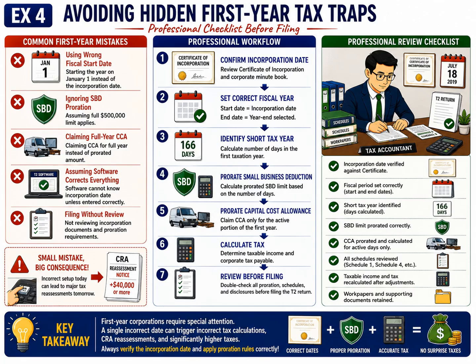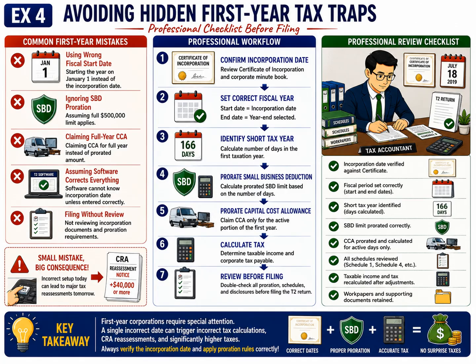Only after these adjustments have been completed does the accountant calculate the corporation's taxable income and corporate tax payable. Finally, before submitting the T2 return, the entire return is reviewed one last time to verify schedules, disclosures, supporting calculations, and tax adjustments.